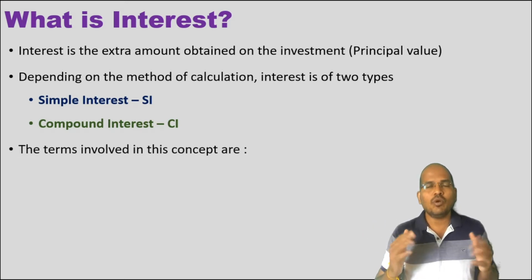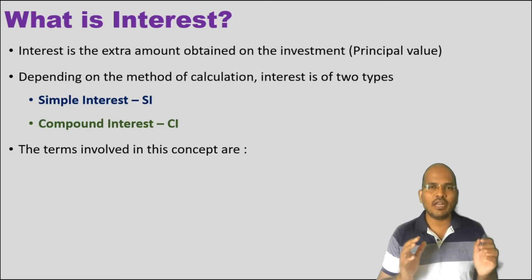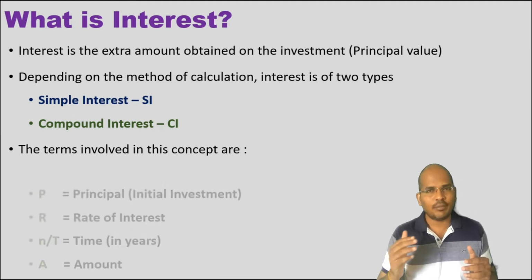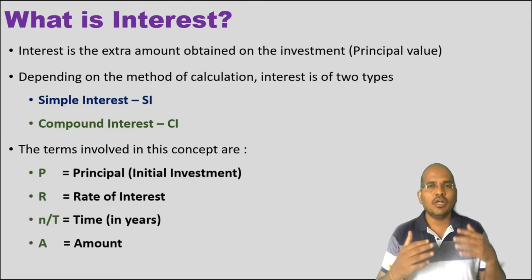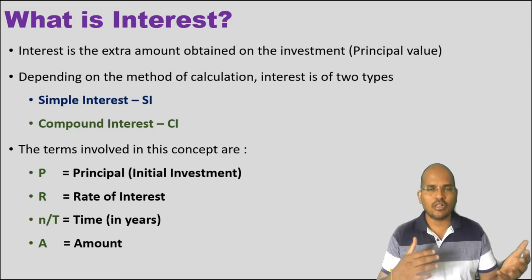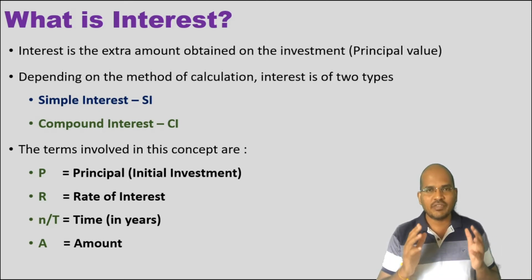Now, what are the terms involved in calculating interest? Whenever you want to calculate the interest, you need to consider a few components, right? What are they? The first one is the amount to be invested, the amount you take as a loan or the amount you save. We call it the principal value. Then the rate of interest, and the time, the number of years. Keep in mind we calculate interest in terms of years, not in months.